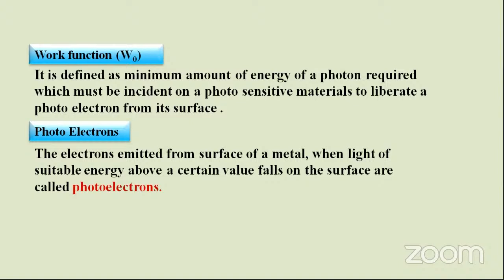Simply saying, the electrons which are emitting out as soon as radiation is supplied to the metal are said to be photoelectrons, because those electrons have been emitted due to the photons.